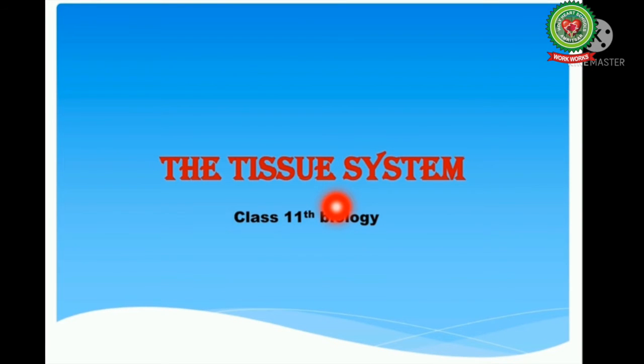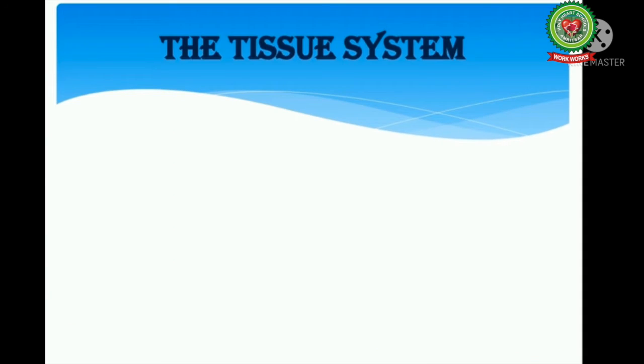Good morning everyone. Today we will start with a new topic of the chapter plant tissues. The name of the topic is the tissue system. A tissue system usually consists of only one tissue or an association of tissues which performs the same function.